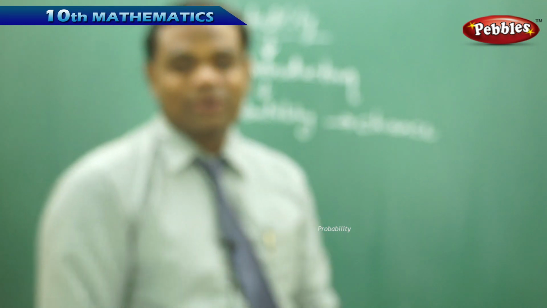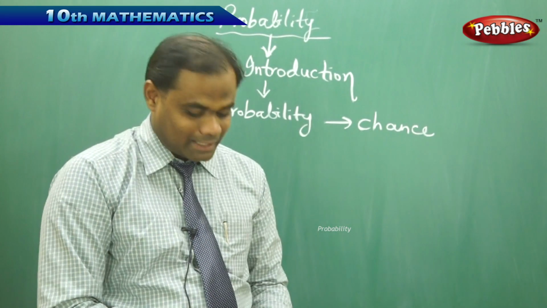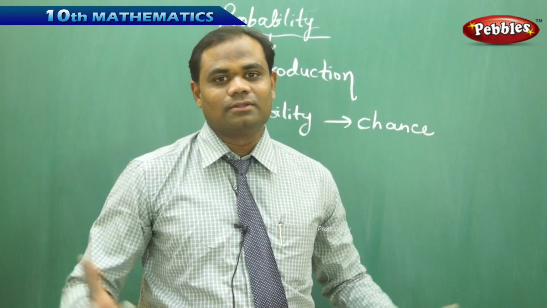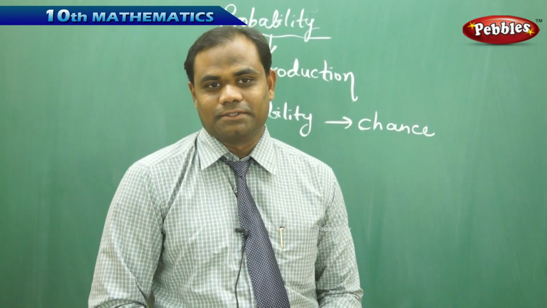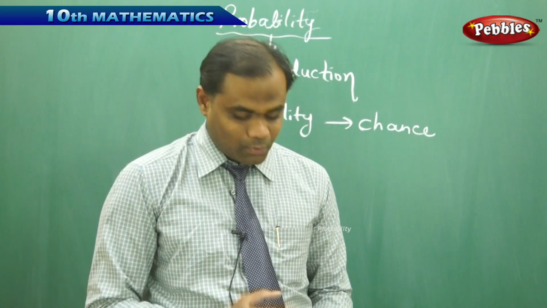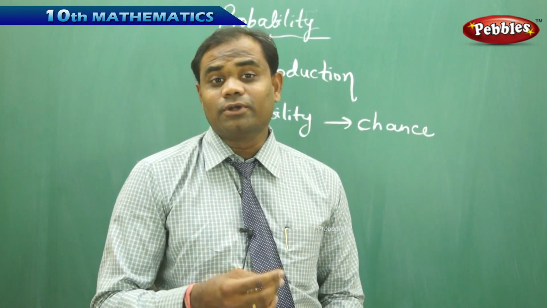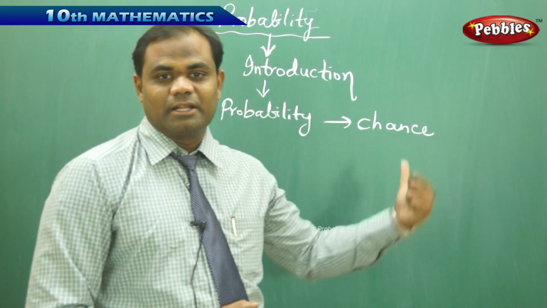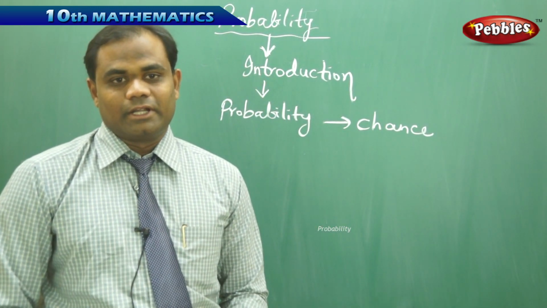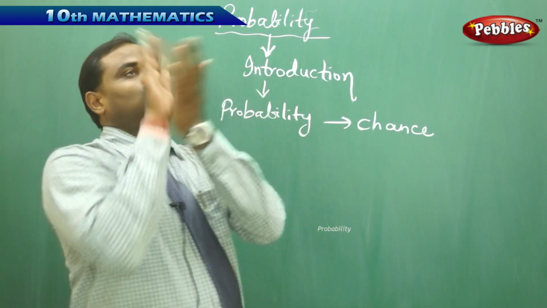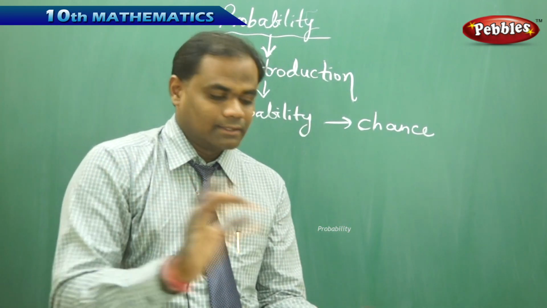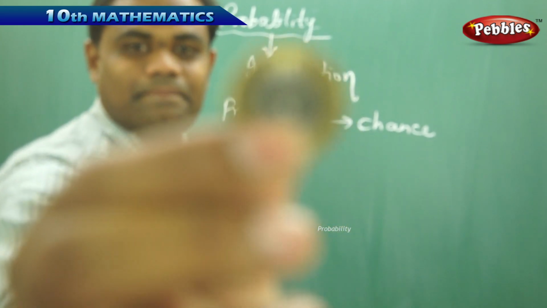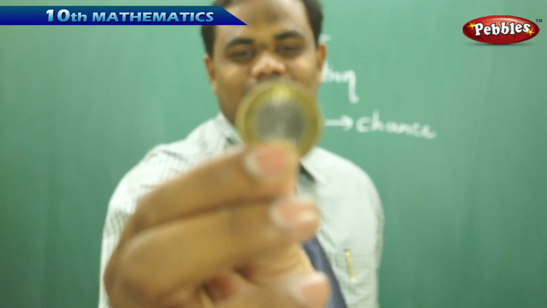Because I got heads, I'm happy that I'm going to choose whether to bowl or bat depending on the weather conditions and the pitch conditions. Now this question of whether I'm going to get a head or a tail is the biggest question in mathematics. When I toss, I got a head, but when I toss again, I may get a tail. This time I got a tail.